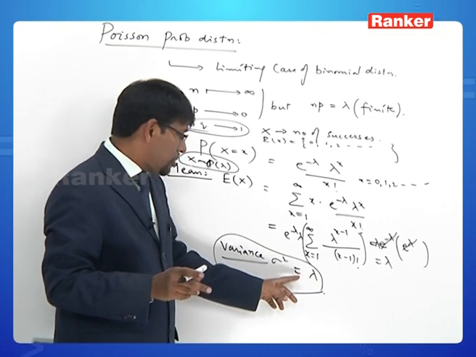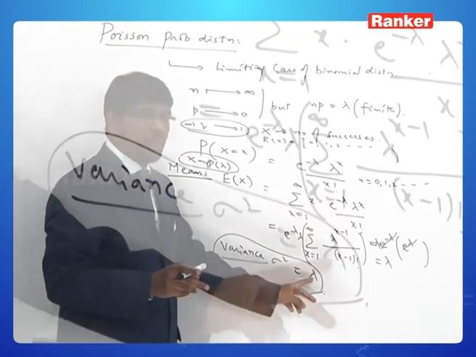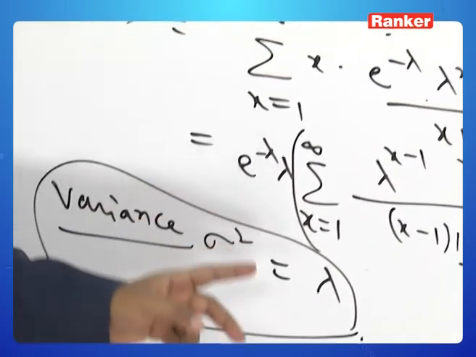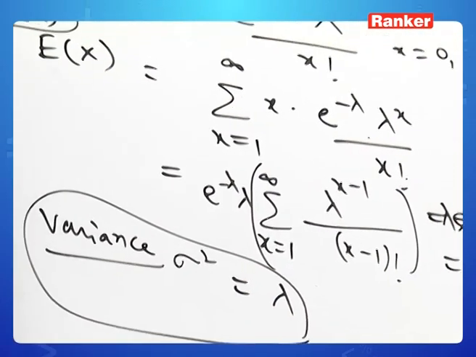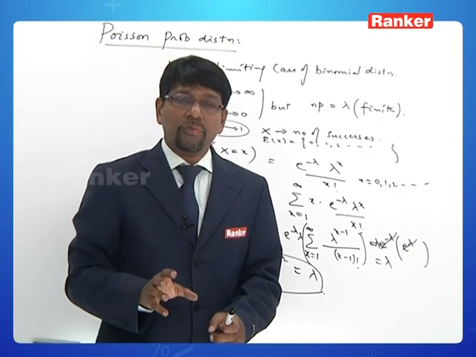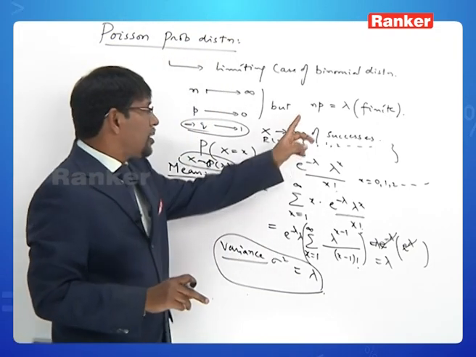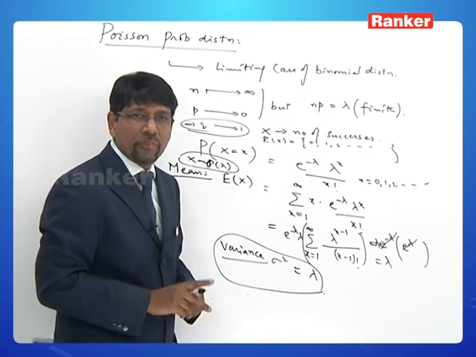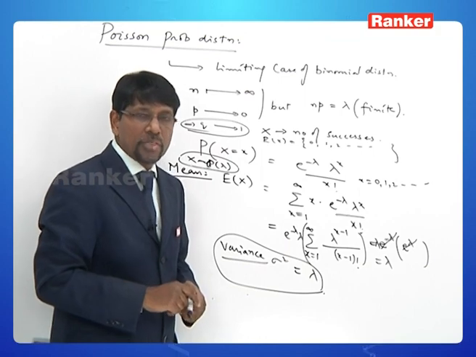The variance and mean of a Poisson distribution are both equal to the parameter lambda. But how do you calculate the lambda value? It is n into p, where n is the number of trials and p is the probability of success in every trial. So lambda is calculated that way.